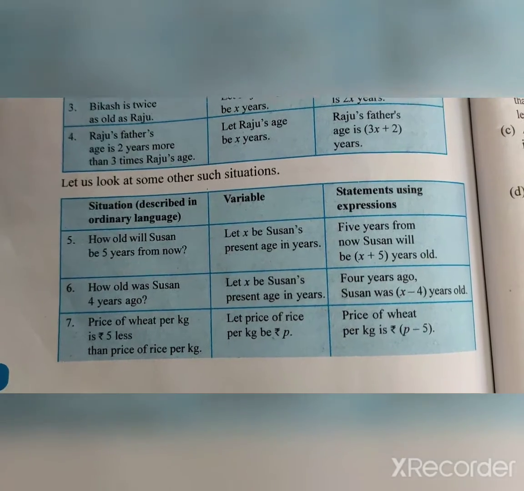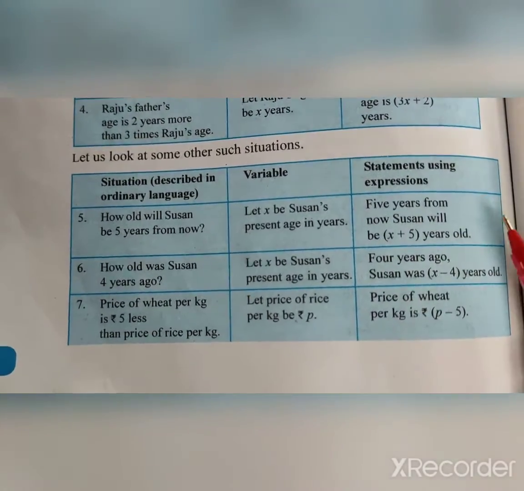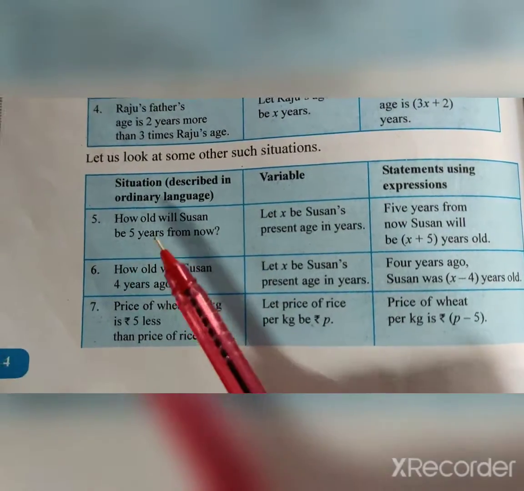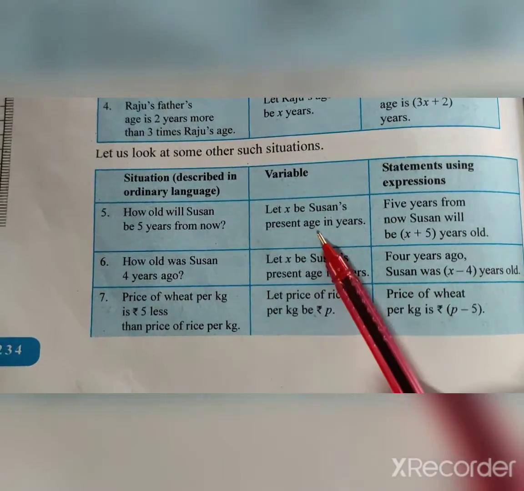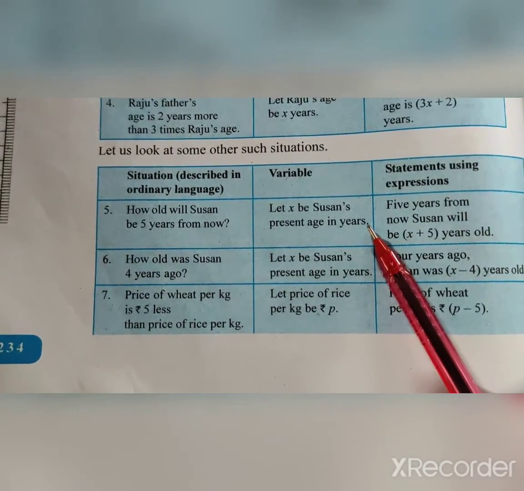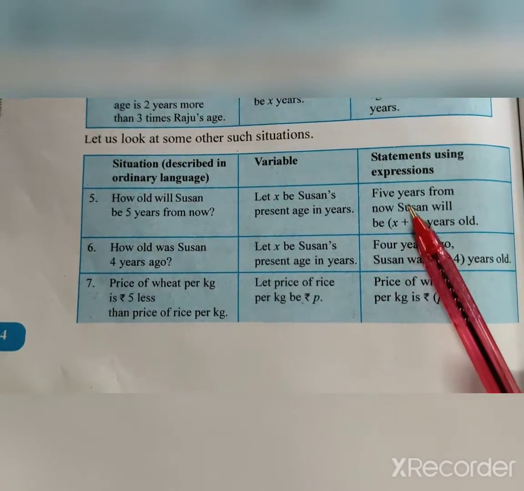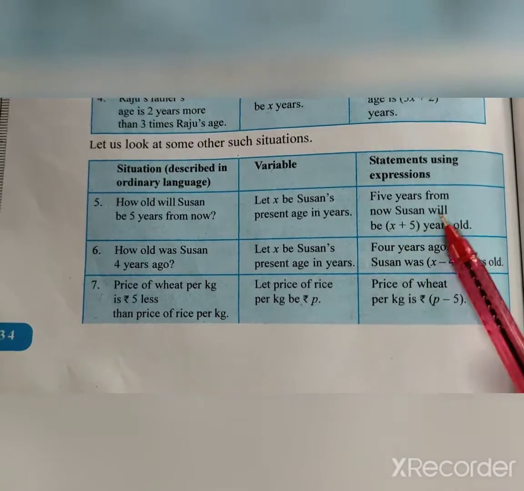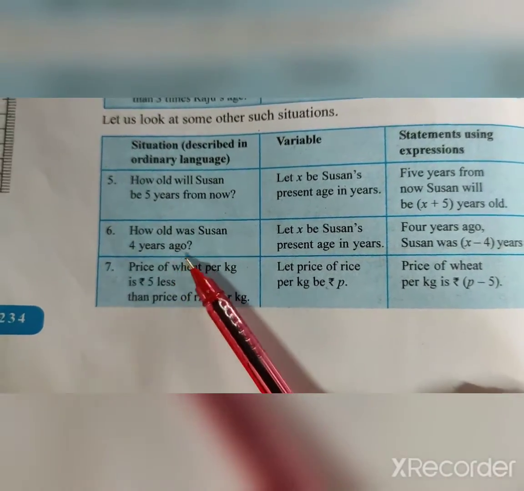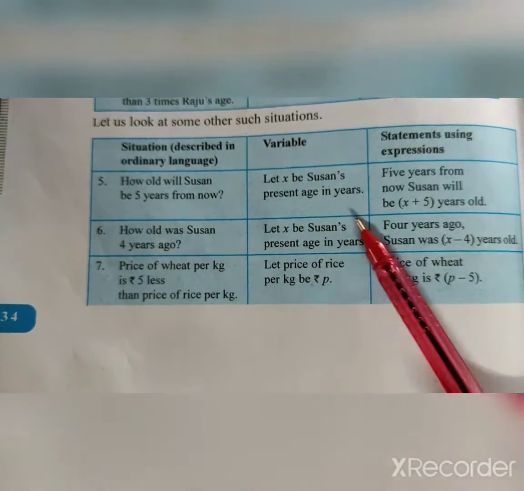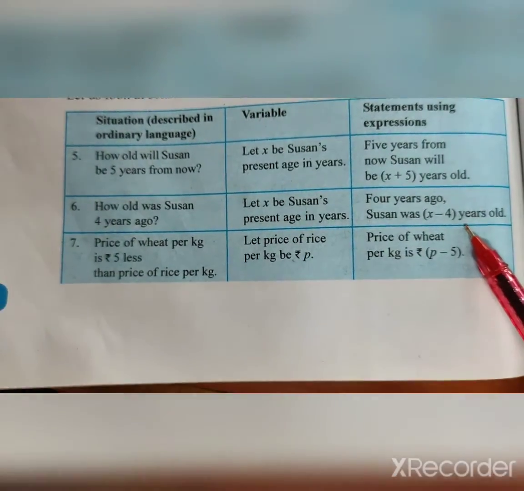Let us look at some other such situations. Situation described in ordinary language, and variable statements using expressions. How old will Susan be 5 years from now? Let X be Susan's present age in years. Then after 5 years, X plus 5. So after 5 years, Susan's age will be X plus 5. How old was Susan 4 years ago? Let X be Susan's present age. Then 4 years ago, X minus 4 years.